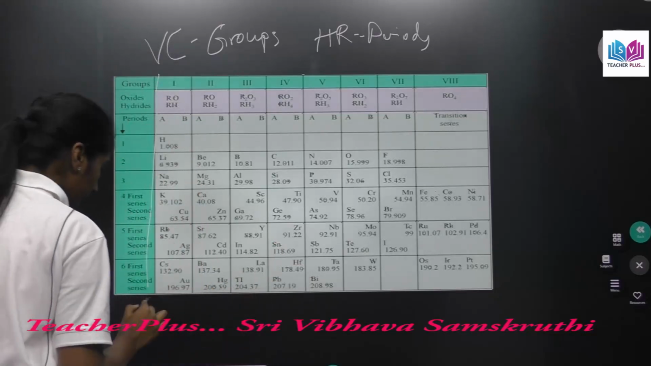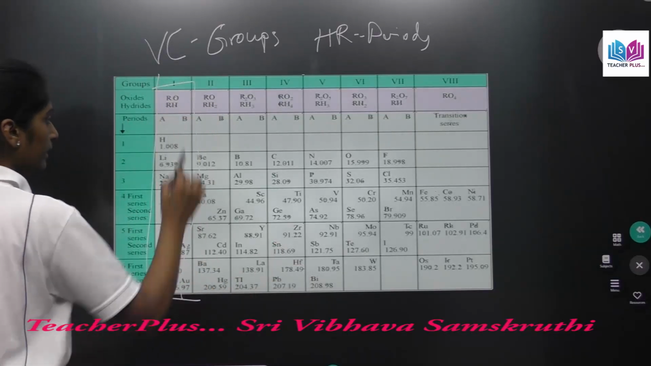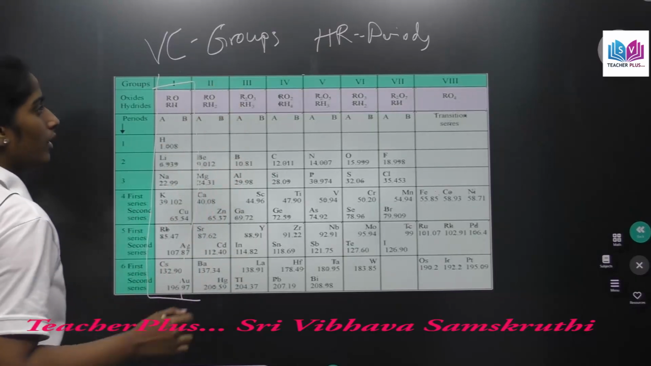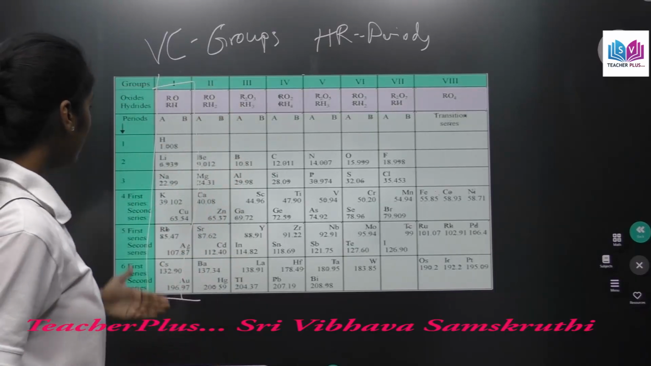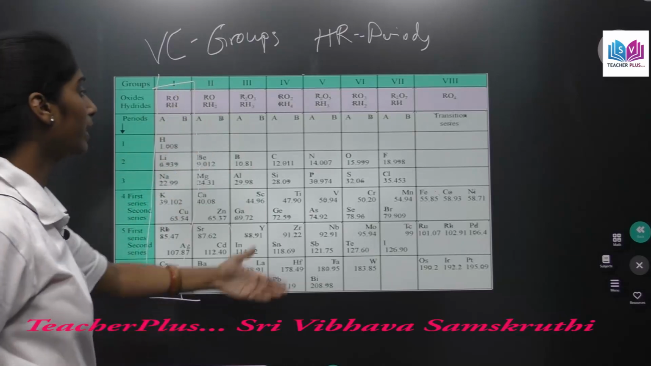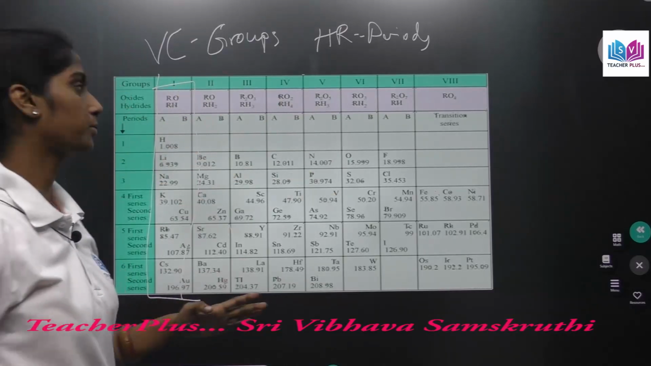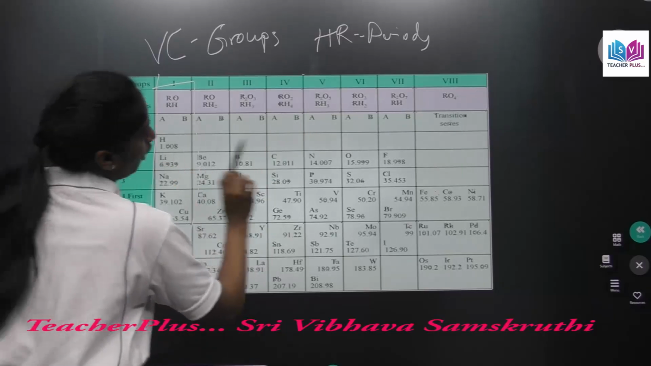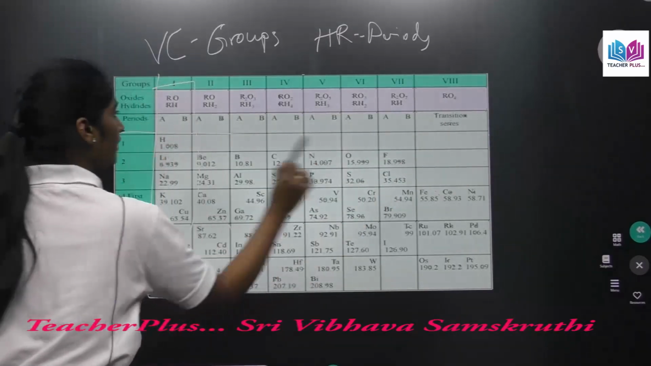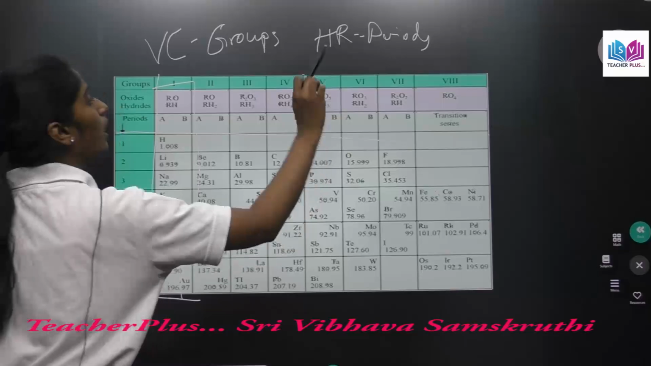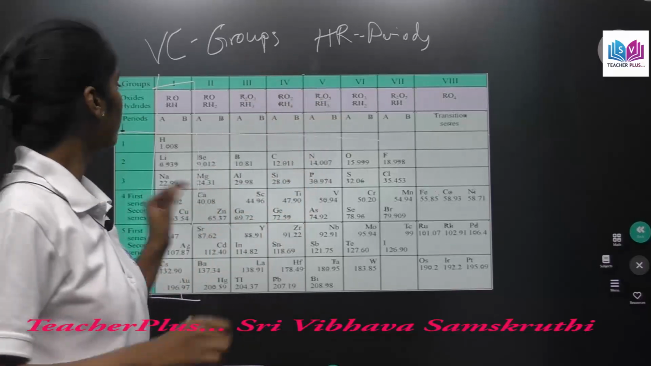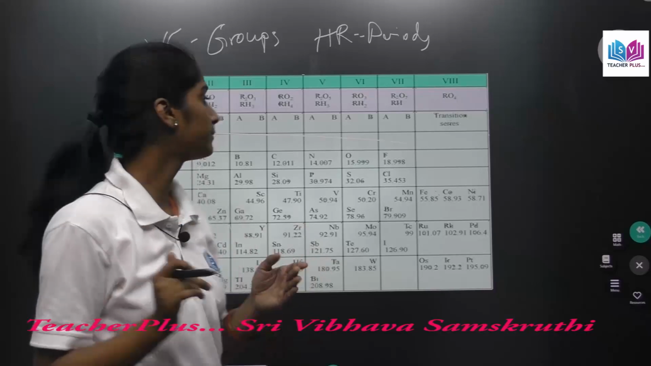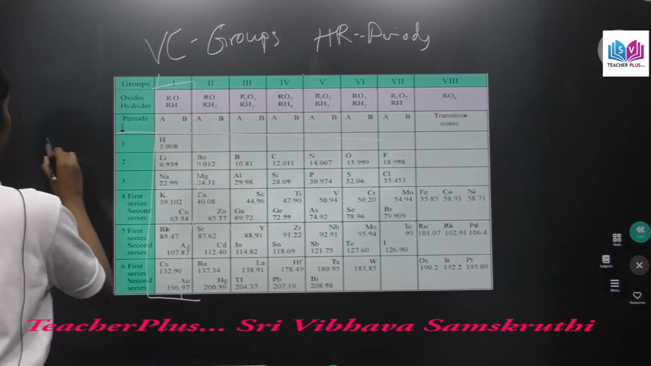So in this table, what are the vertical columns here? See, these are the vertical columns, right? These vertical columns are called groups, which means in this table, all these vertical columns one by one are called groups, and the horizontal rows are called periods. Here the horizontal rows, you see this? The horizontal rows are called periods. And one more point is that in these groups in Mendeleff's table, like let's say this is a group.